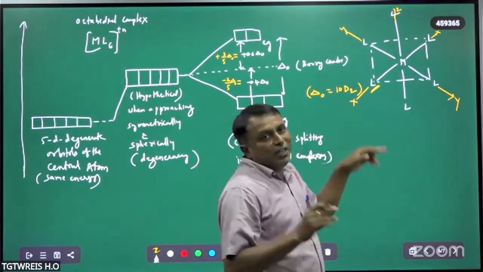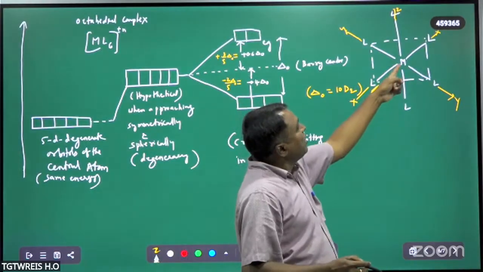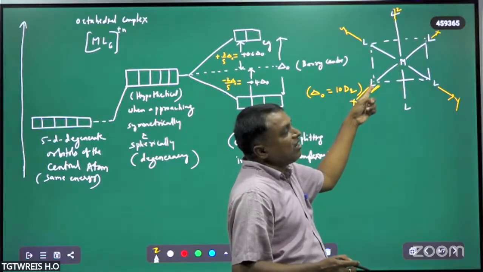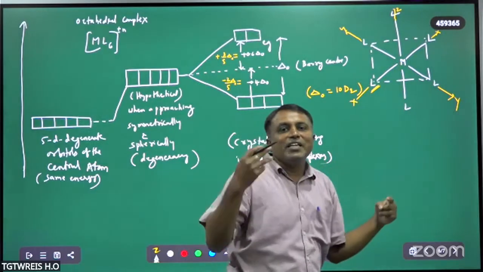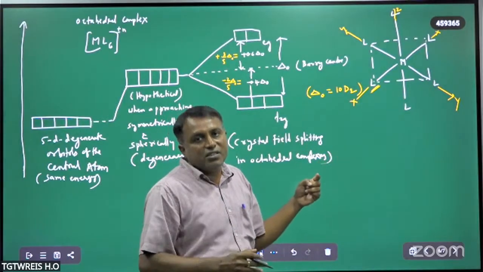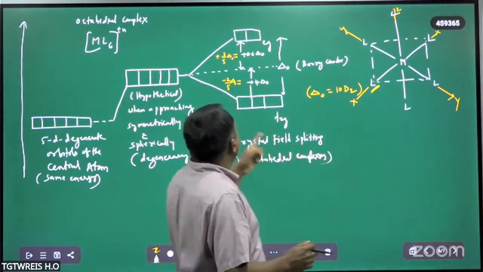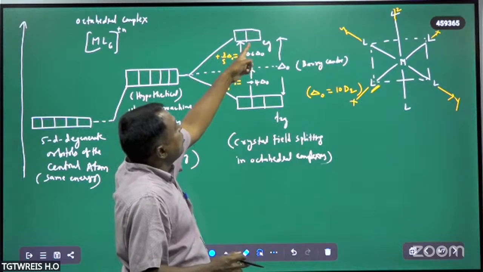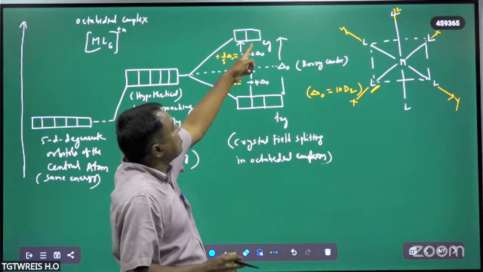Therefore, there will be repulsion between the d orbital electrons of the metal and the lone pair electrons of the ligand. Therefore, repulsion increases, energy increases, and the Eg orbital's energy is more in this case.